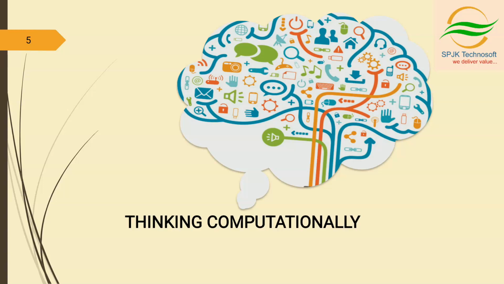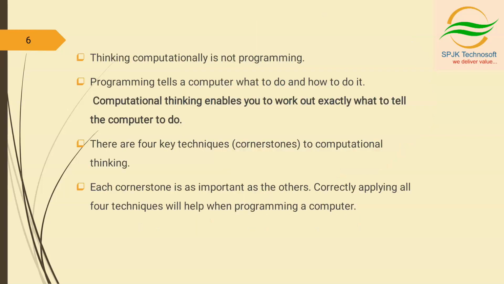So those are both different. Thinking computationally means it's not programming. It is not even thinking like a computer, as computers do not and cannot think. Computational thinking is not programming. Programming tells a computer what to do and how to do it. Computational thinking enables you to work out exactly what to tell the computer to do.